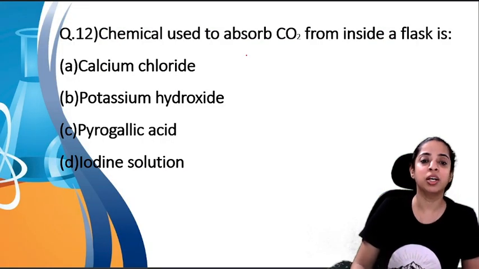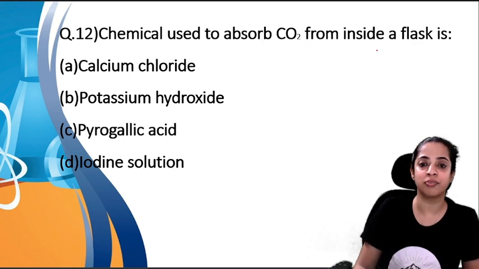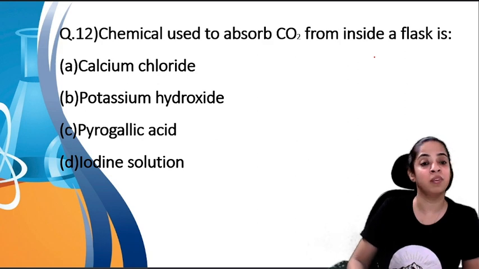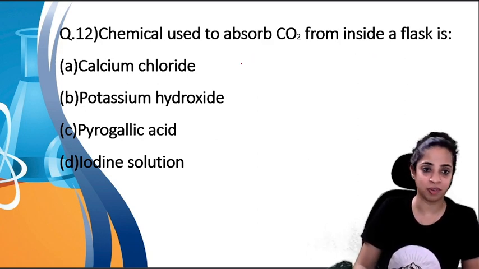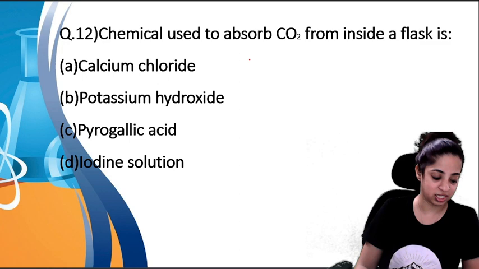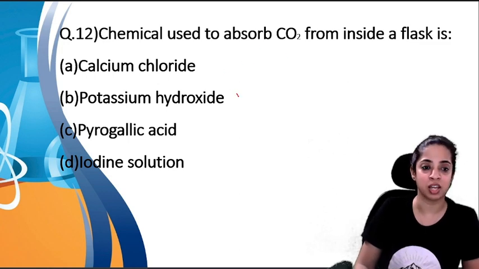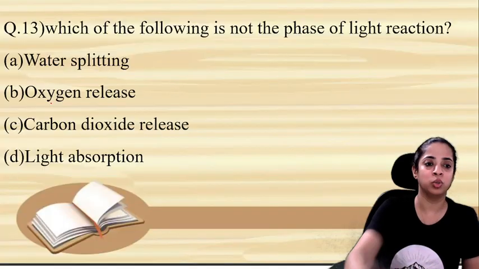Next, the chemical used to absorb carbon dioxide from inside a flask is, so in all the experiments which chemical did we use to absorb carbon dioxide from inside the flask? Yes, the answer is potassium hydroxide. That is your option B. Let's go to the next question.